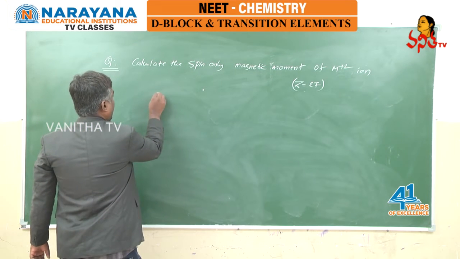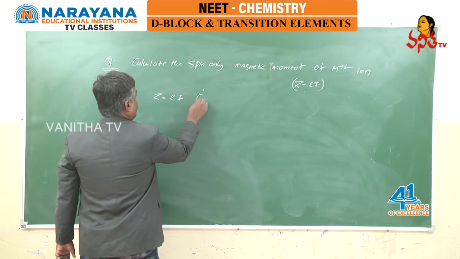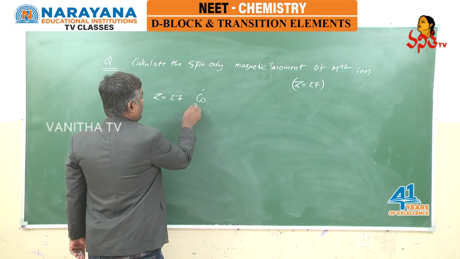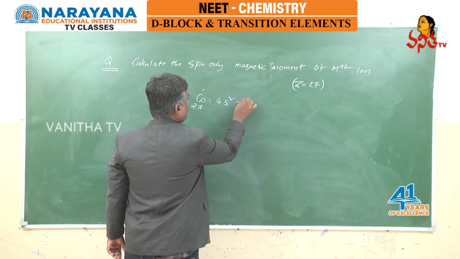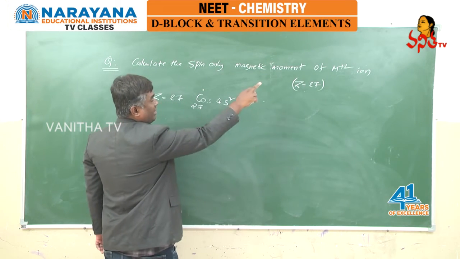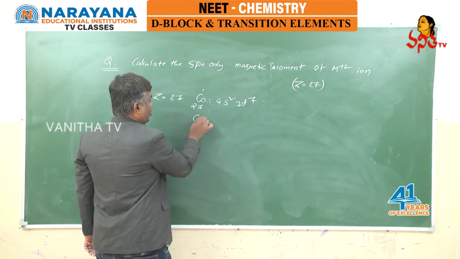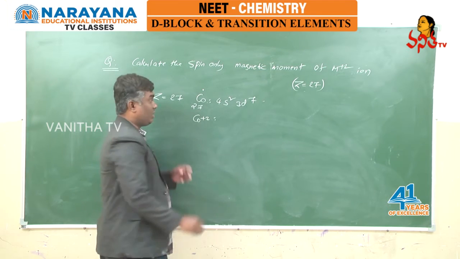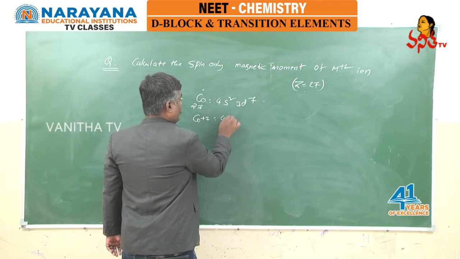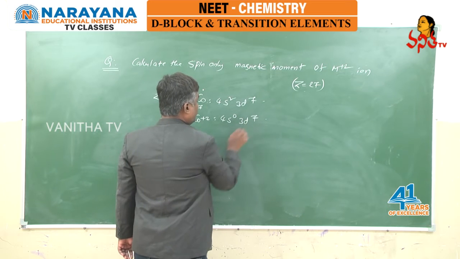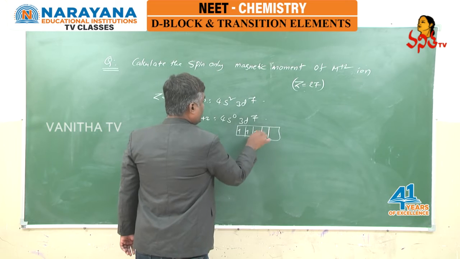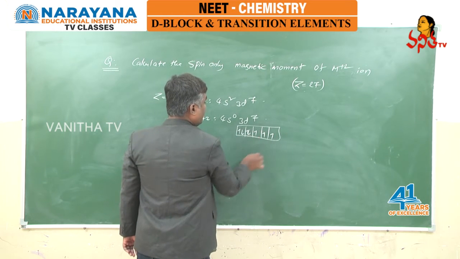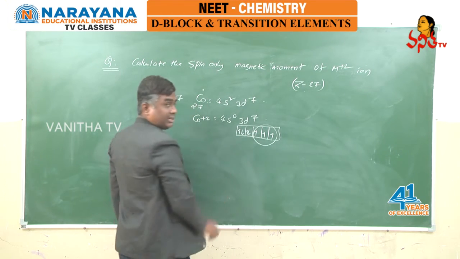And we know that atomic number 27 means it is cobalt, and cobalt's valency configuration is 4s2 3d7. But here the given oxidation state is plus 2. Cobalt plus 2 means loss of 2 electrons from 4s, giving 4s0 3d7. If you write the electronic configuration, 1, 2, 3, 4, 5, 6, 7, it has 3 unpaired electrons.